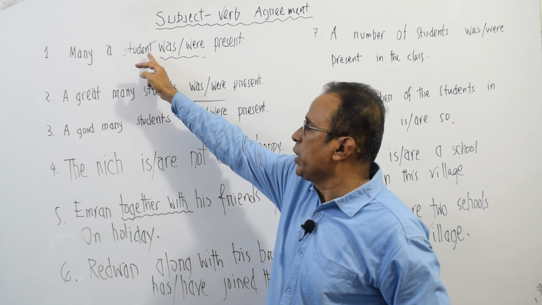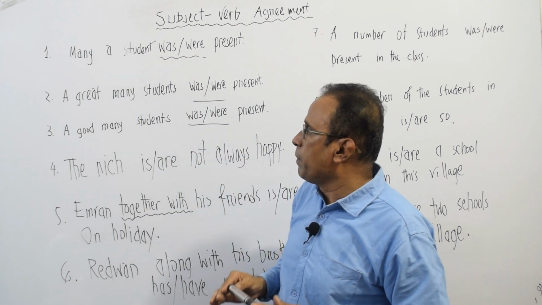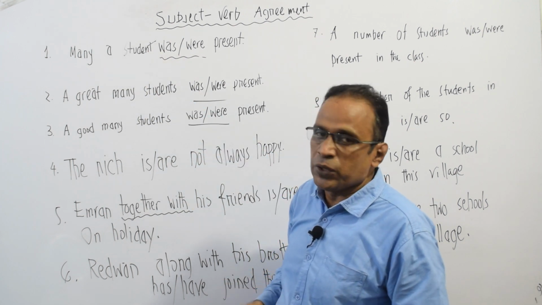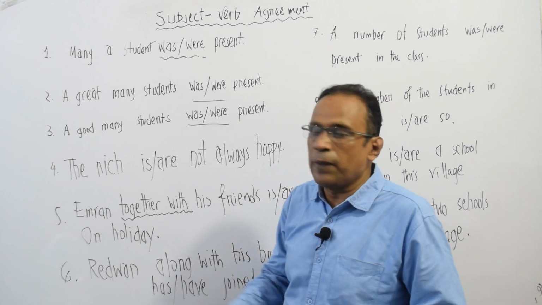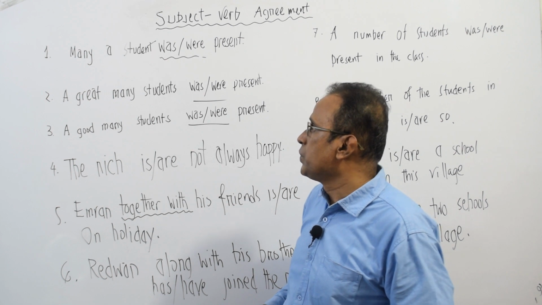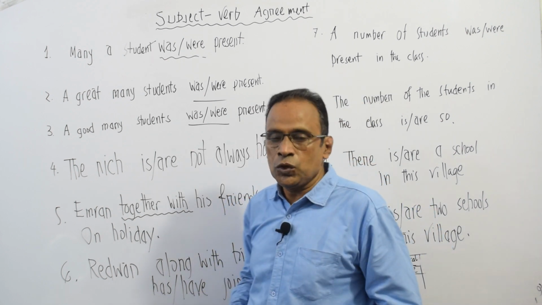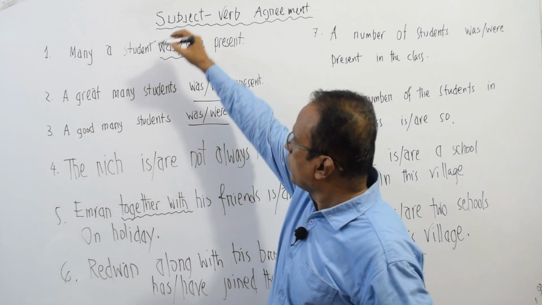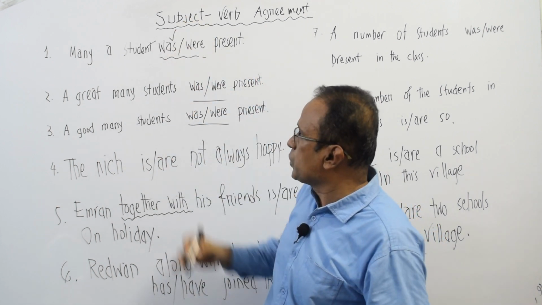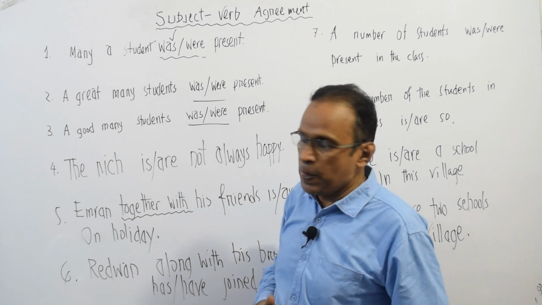So when we use many a or many an before a noun, the subject becomes singular. So in this sentence, we have to take the verb was. Many a student was present.